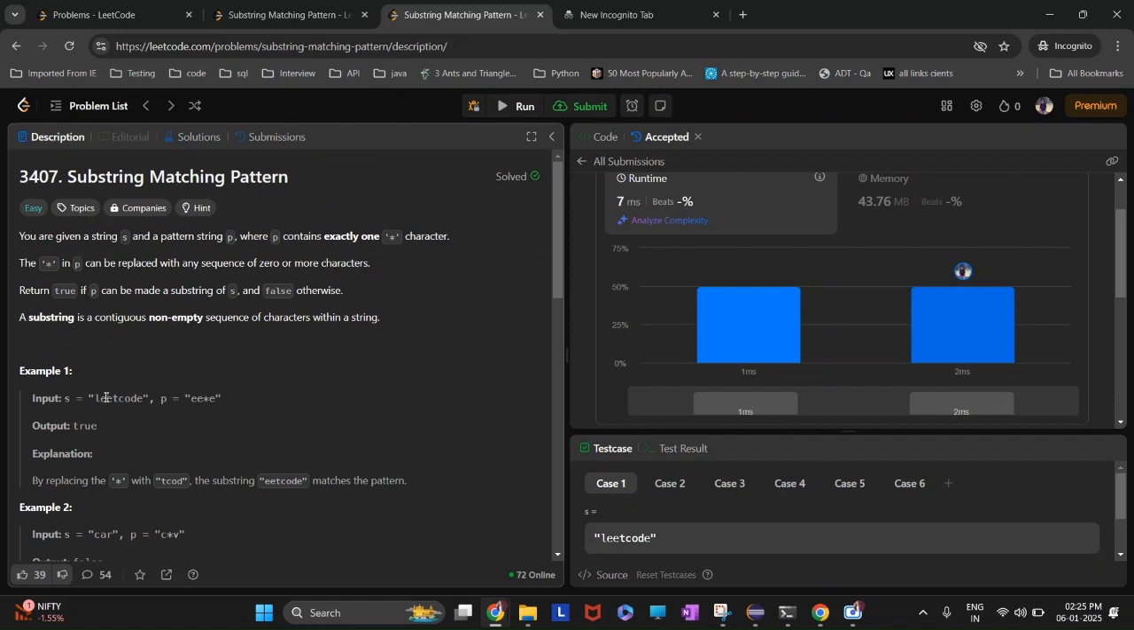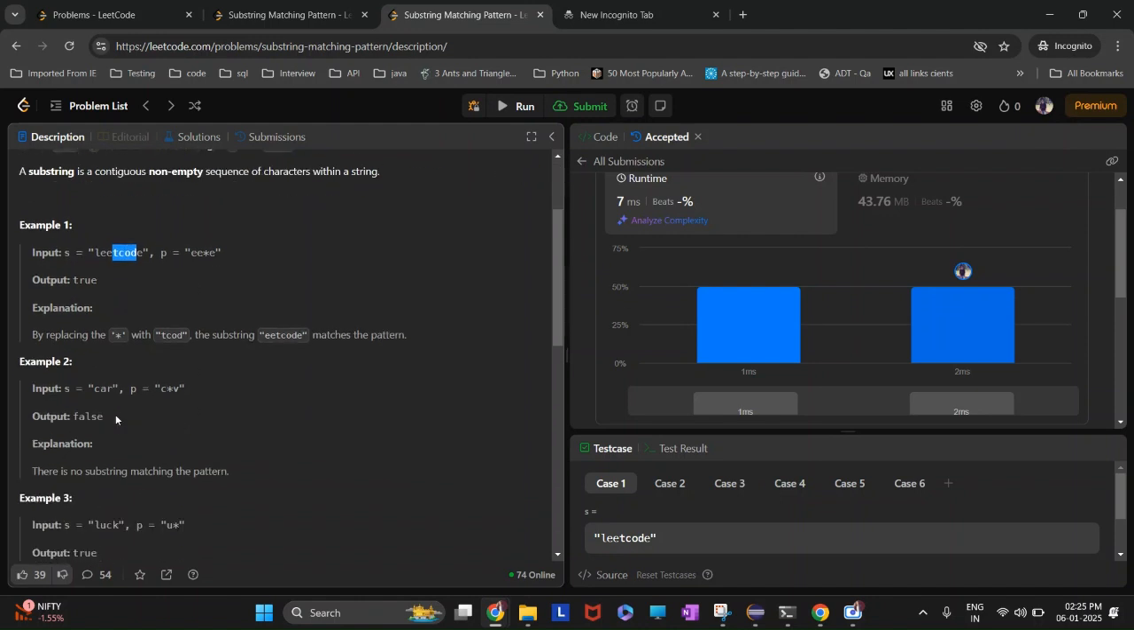You are given a string S and a pattern P which contains exactly one star. The star can be replaced by zero or more characters. Return true if P can be made a substring of S, and false otherwise. Like here we have E and E, and we can replace the star with zero or more characters, but here we can replace it with tcod. So this newly formed string is a substring of S, so it will return true.